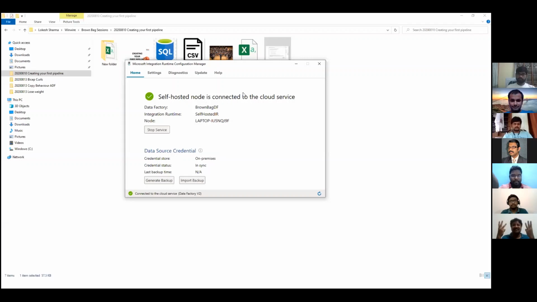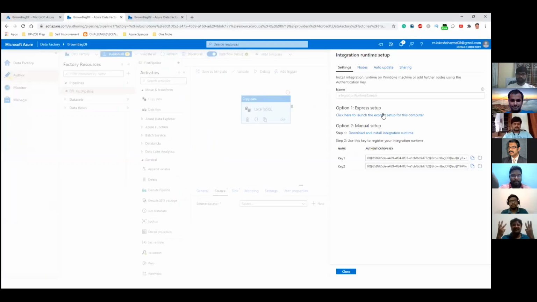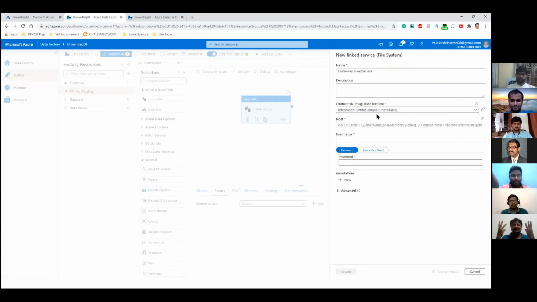And it's a service, in simple words. You can stop the service, or you can stop and then start it based on your choice. So this was an important concept as far as creating pipelines is concerned. As I said, I have already created a self-hosted IR, so I will not go through the steps here. We'll close this, and then you choose the self-hosted IR that I've already created.